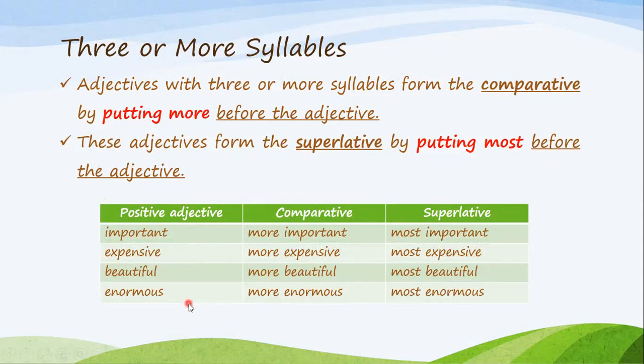And then enormous, this is more enormous, or this is the most enormous. So I either add more to make it comparative when I'm comparing between two things only, or I add most to make it superlative when I'm comparing between three or more things. All right.